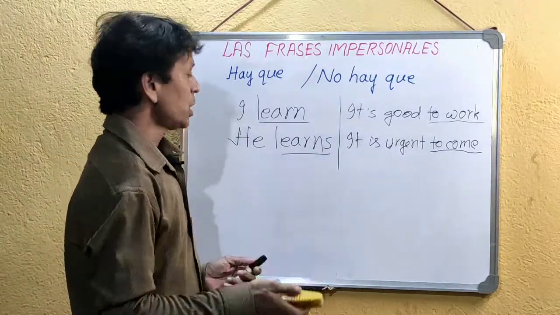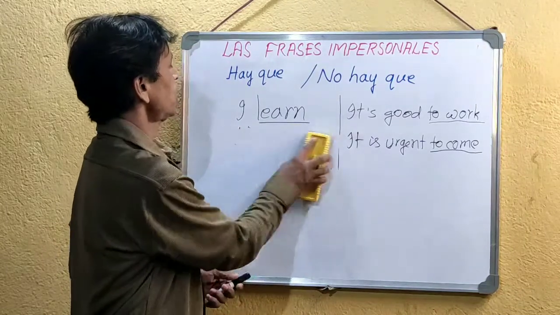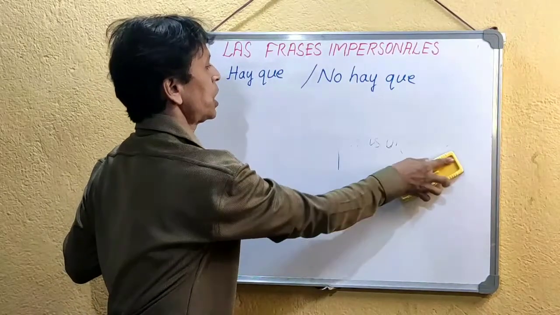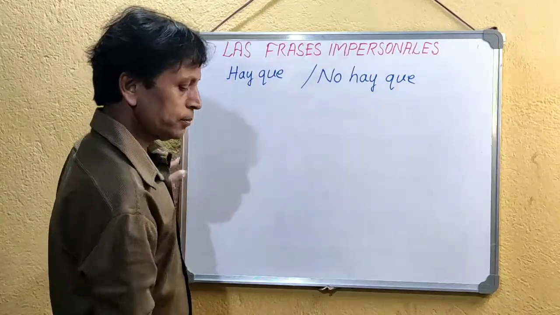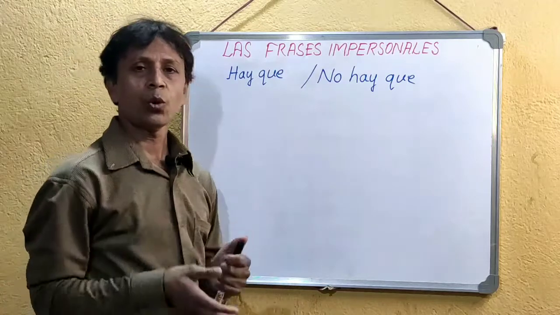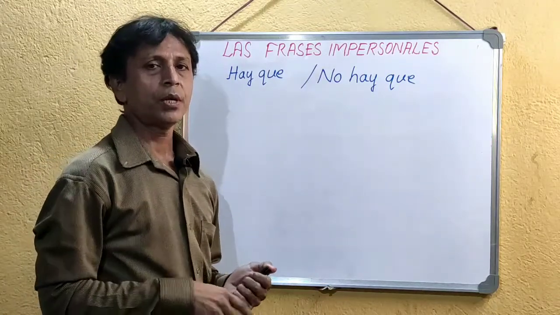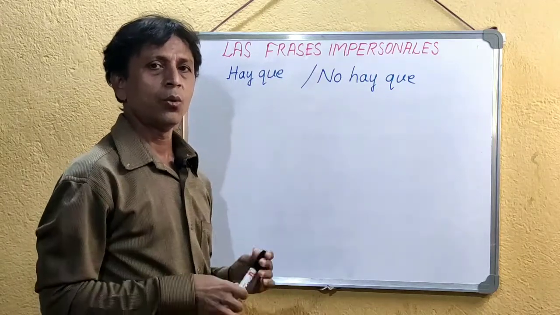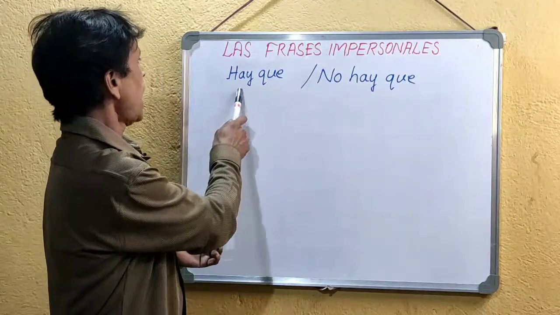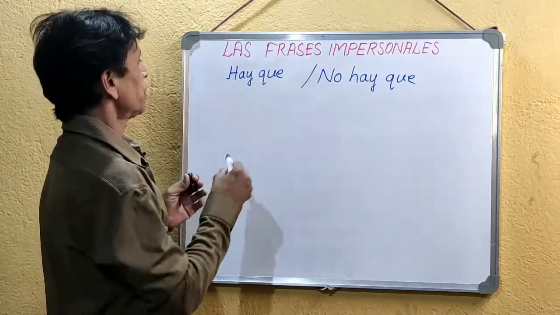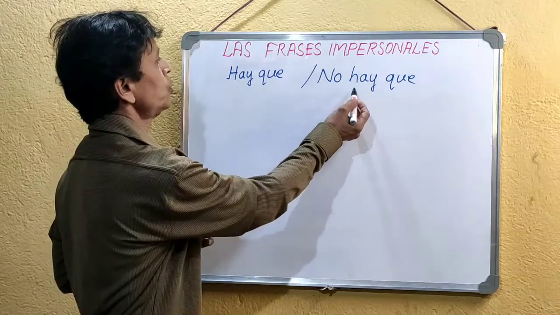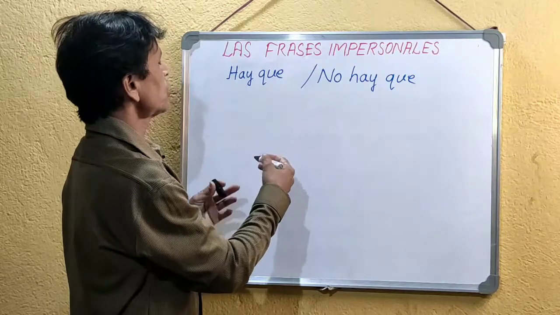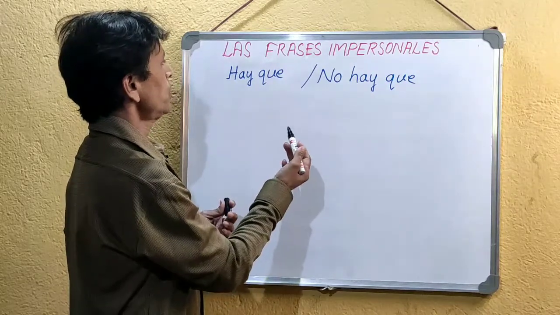This impersonal sentence we are going to learn in Spanish. How is an impersonal sentence made in Spanish? In Spanish there are so many forms of impersonal verbs. We are going to learn one of the most common impersonal sentences: hay que, no hay que. By this kind of impersonal sentence we can indicate a sense of necessity, suggestion, or duty.